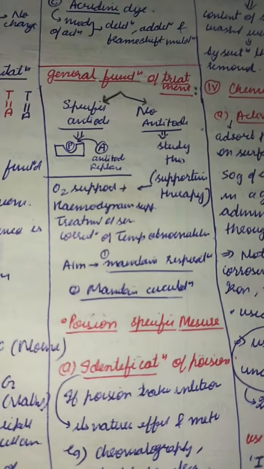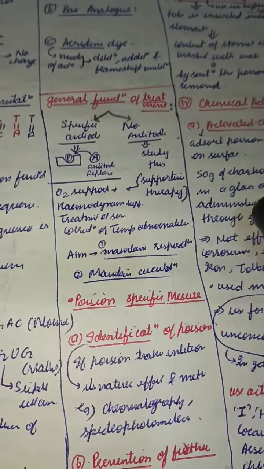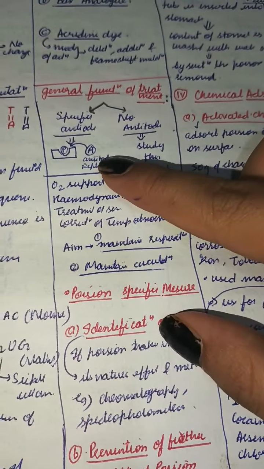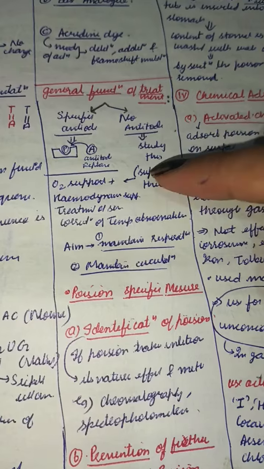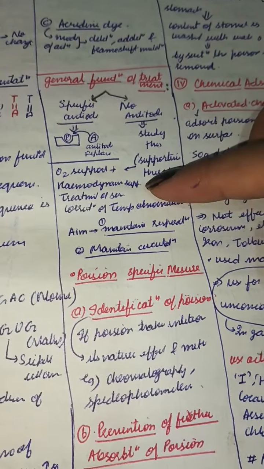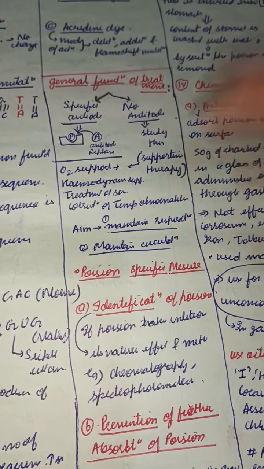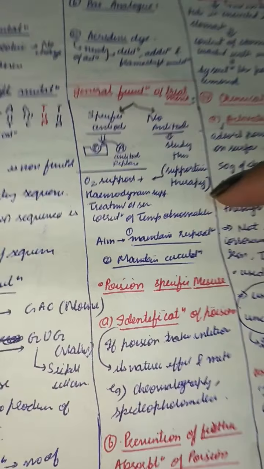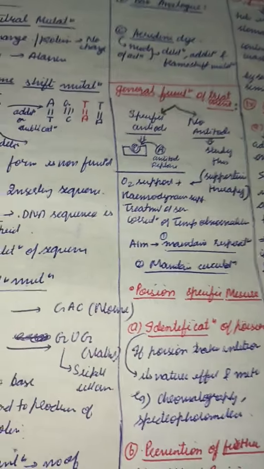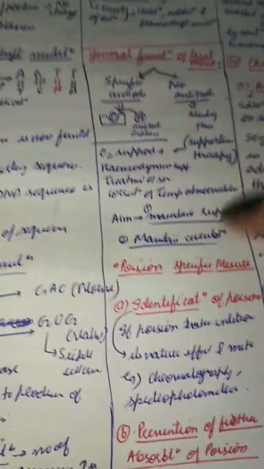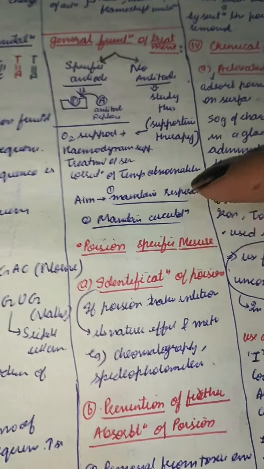Function and treatment of the toxics. For example, we have basically two cases. We have a specific antidote available for that toxic poison, or if we don't, then we do the supportive therapy. For example, increasing the O2 level, maintaining hemodynamic supply, treatment with serum, or increasing the blood fluid volume. And now hemodialysis are the non-antidote methods for the treatment of poisoning. Now the main aim of all this is to maintain the respiration and maintain the circulation.